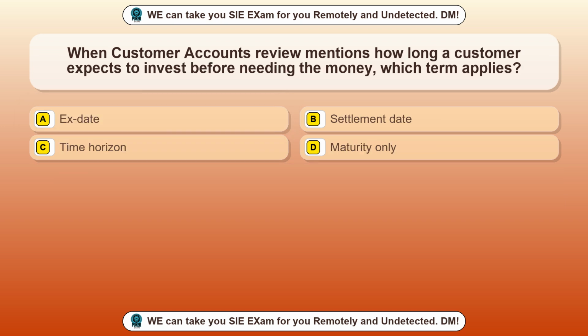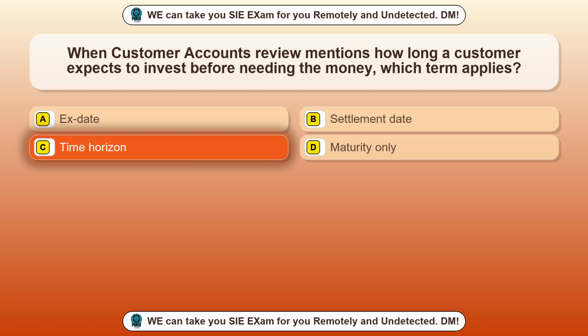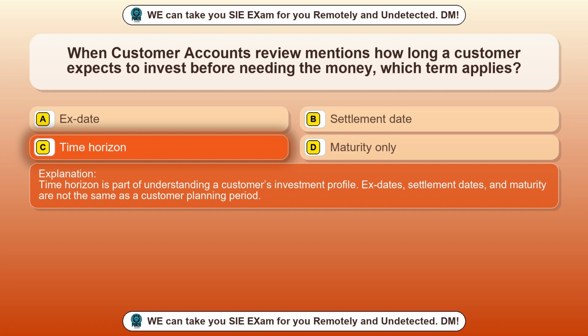Question 39. When customer accounts review mentions how long a customer expects to invest before needing the money, which term applies? Option A, ex-date. Option B, settlement date. Option C, time horizon. Option D, maturity only. The correct answer is option C, time horizon. Time horizon is part of understanding a customer's investment profile. Ex-dates, settlement dates, and maturity are not the same as a customer planning period.